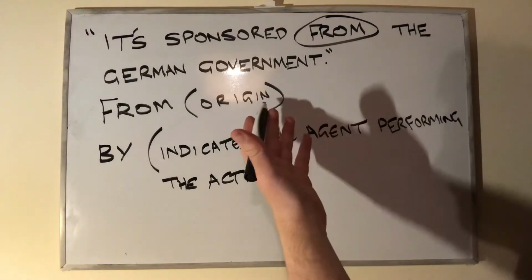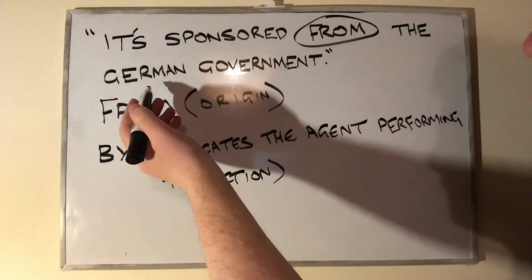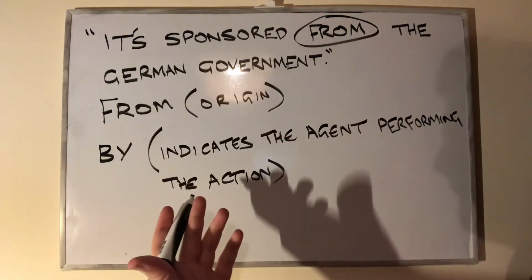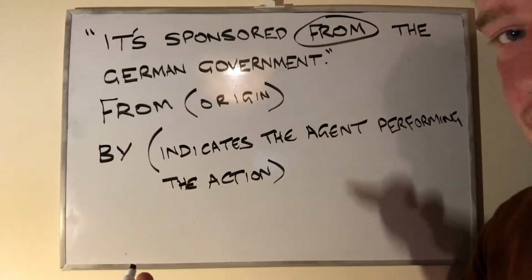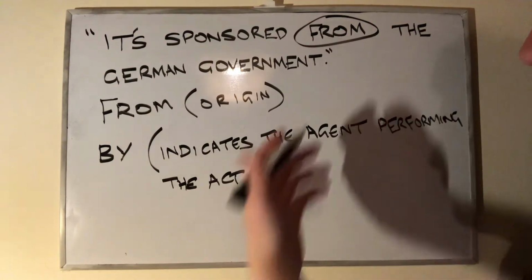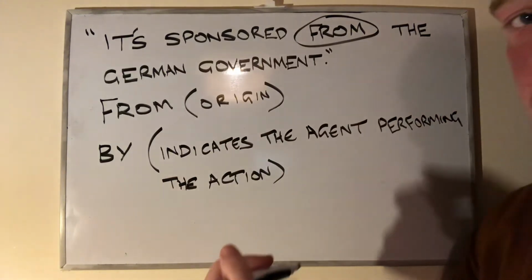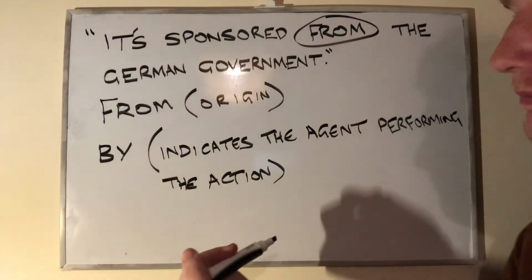We can say then that the German government is our agent because it's performing the action, it's performing the action of sponsoring.